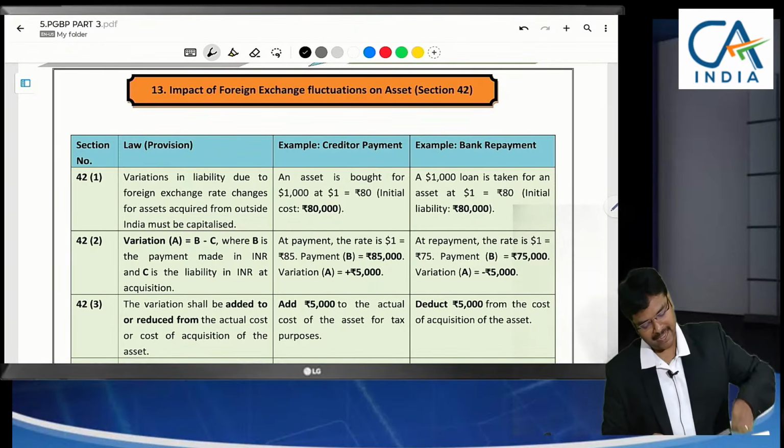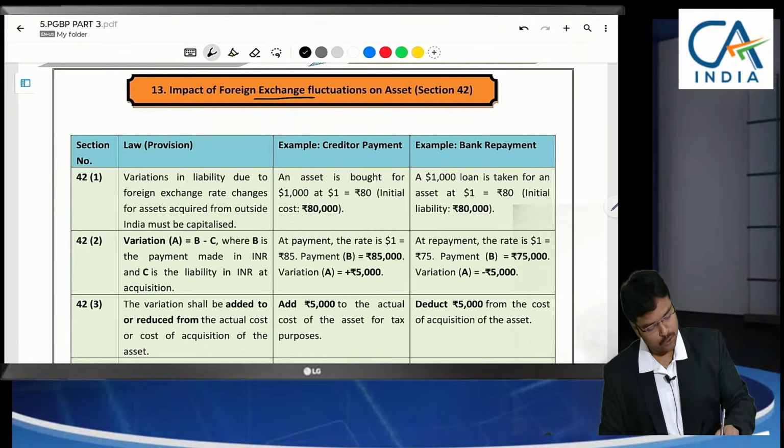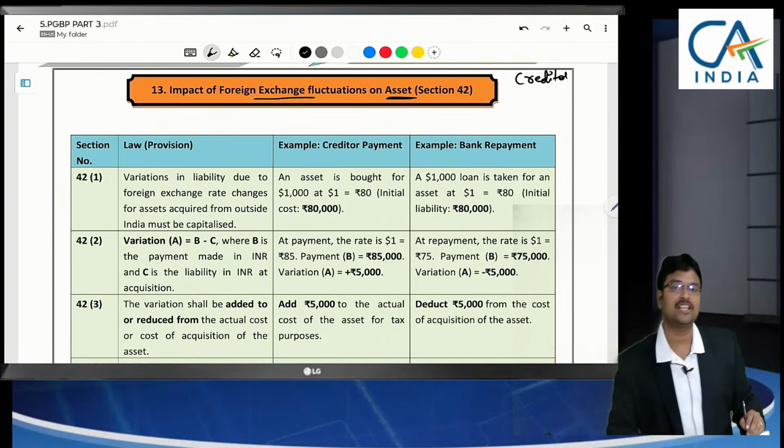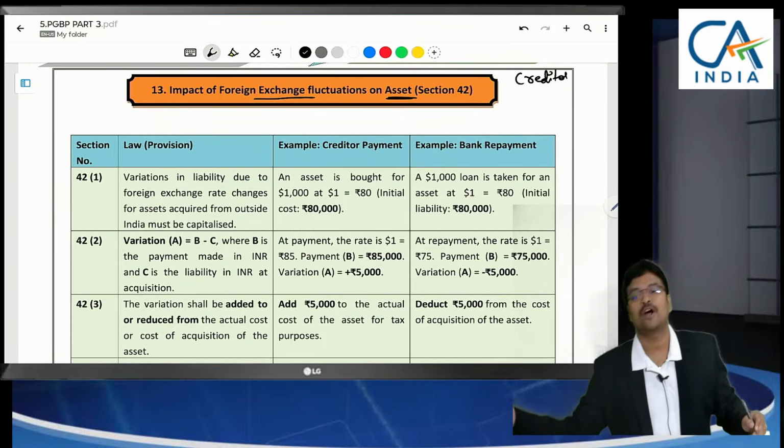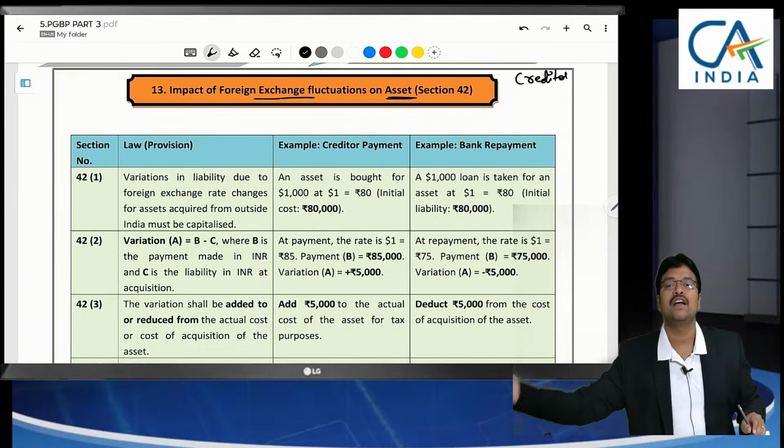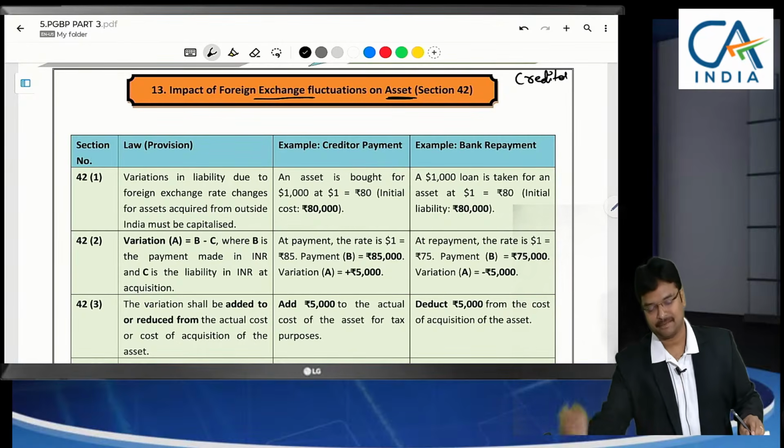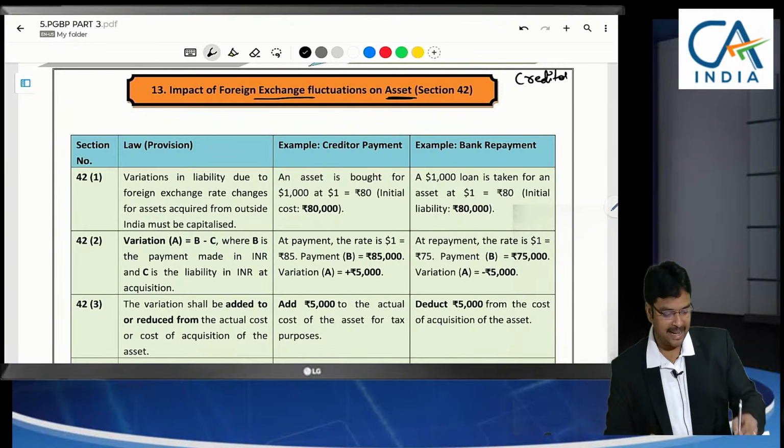Foreign exchange fluctuations towards an asset: what I have said to you is, whenever we owe a creditor, for example we have purchased machinery from abroad, that means we are payable to the foreign creditor in foreign currency, or we have taken a bank loan in foreign currency.